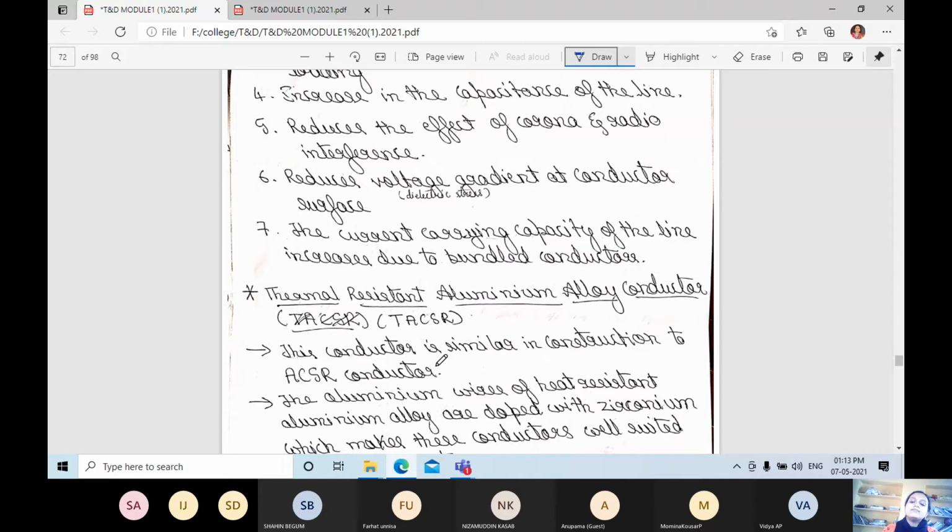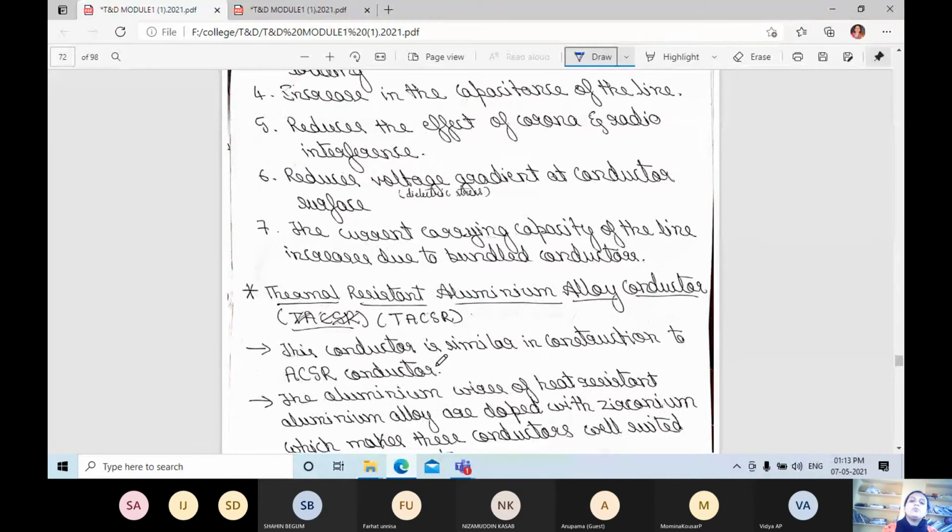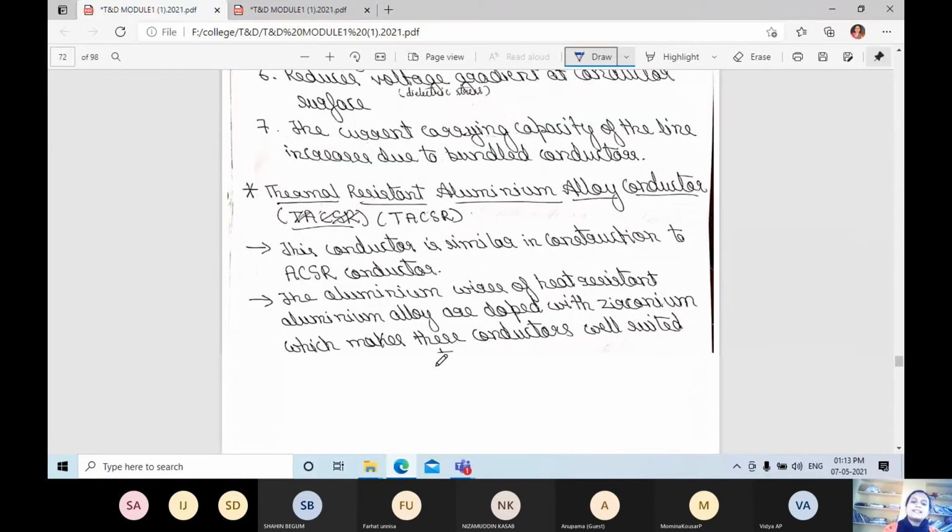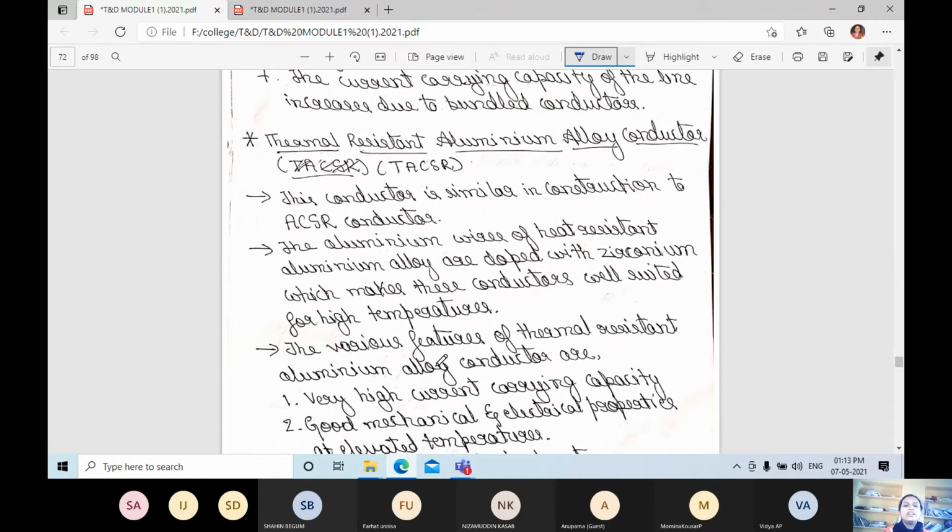Next is the thermal resistant aluminum alloy conductor. This is similar to ACSR, that is, aluminum conductor steel reinforced. Here the aluminum wires of heat resistant aluminum alloy are doped with zirconium, which makes these conductors well suited for high temperature. It is in the heading only: thermal resistant means it should withstand high temperature.